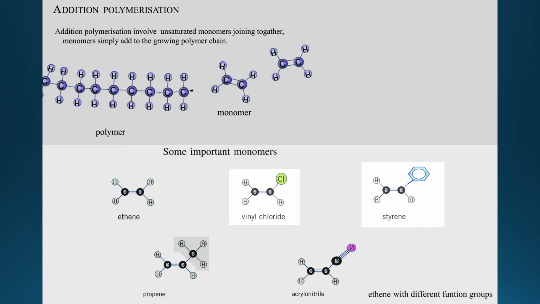Even though they have a different functional group. What I mean by different functional group: in ethene you have an H, in vinyl chloride you have a Cl, in styrene you have a ring shape. So this is the different functional group. Even though you have different functional groups, because of this double bond, you can still open up and link to each other. So you will be subject to the same addition polymerization rule as follows.